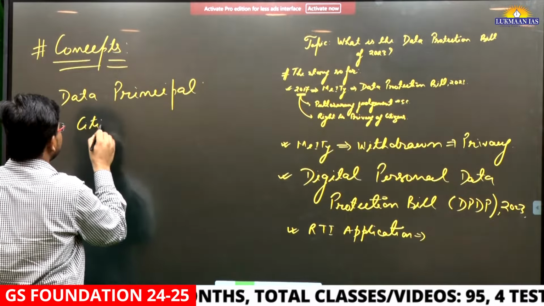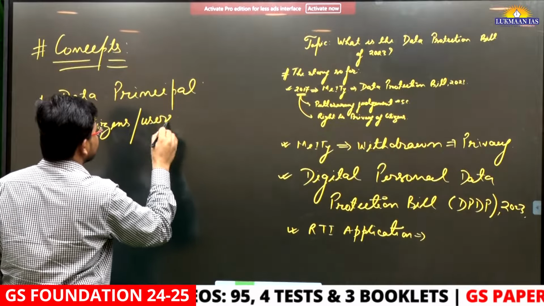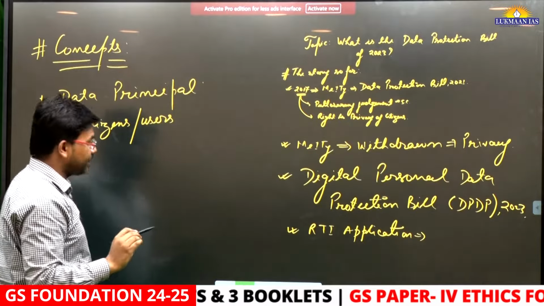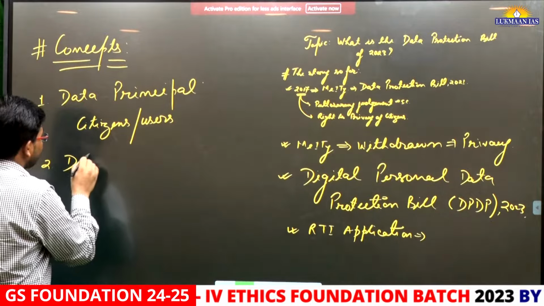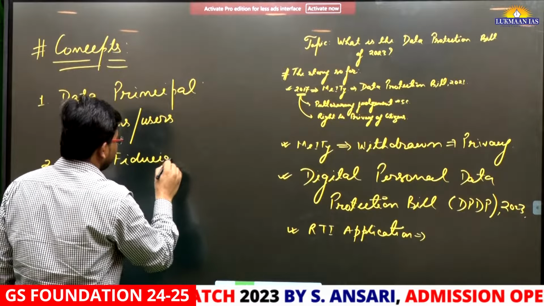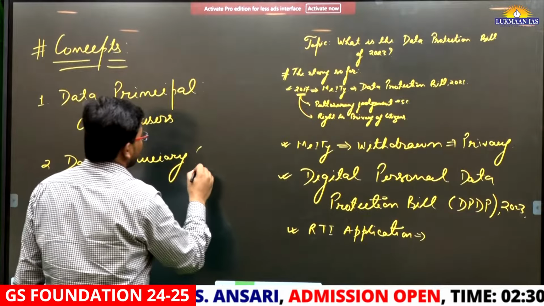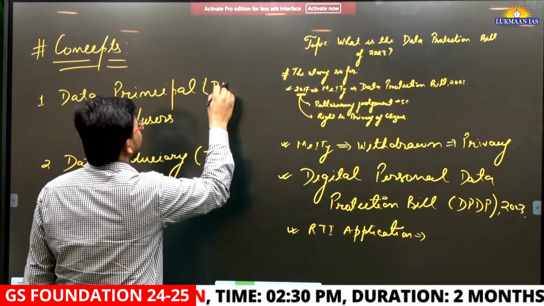Apart from this, there is another terminology known as data fiduciary. In short, it is DF, and data principal is DP.